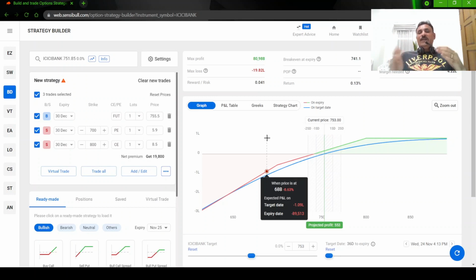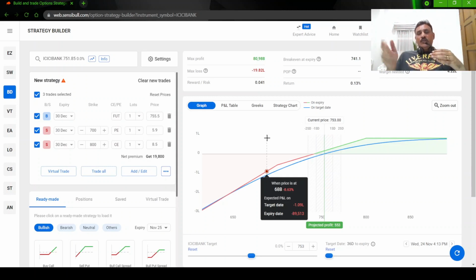That is why this covered strangle is coming. You have the stock, you sell a call, the stock goes up, and if it hits your sell strike and your CE becomes ITM and it further goes up, at expiry you can simply give away your stock at a higher price. That is why your upside is covered.